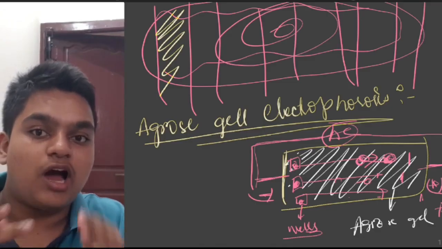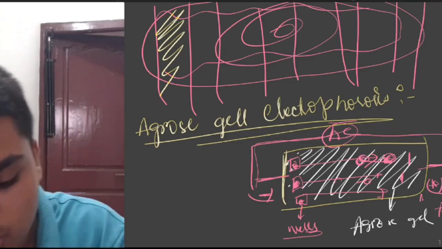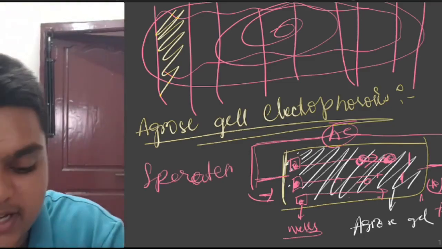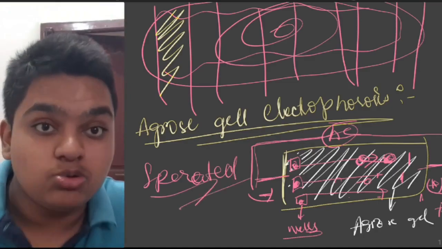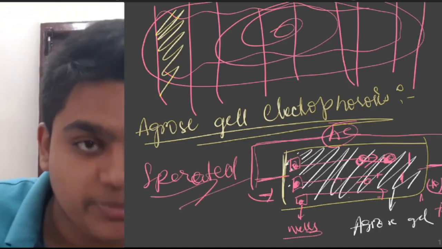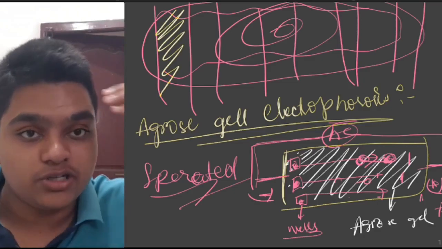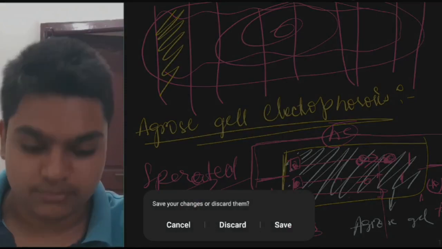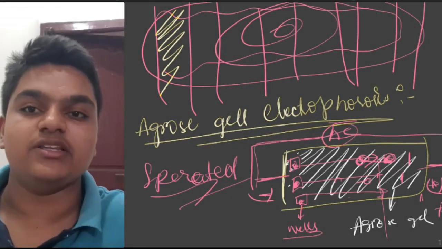Now you have successfully separated the fragments. But how do you identify the fragment that is required for you? In order to see them, you should stain the DNA.